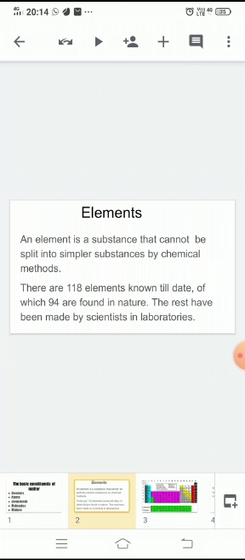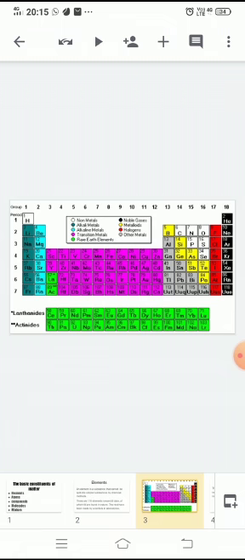All the matter that is around us or everything in the world is made of some basic pure substances called elements. There are 118 elements known till date, of which 94 are found in nature. The rest have been made by scientists in laboratories. This is the picture of periodic table. It is also known as the table of chemical elements. It contains all the 118 elements in it.